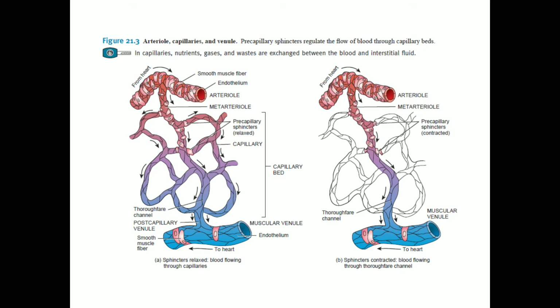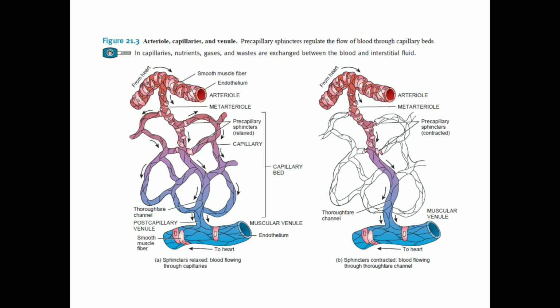You can see the passage is the thoroughfare channel when the sphincter muscles of the capillaries are contracted. You can see the blood can still flow through the system of a channel called the thoroughfare channel. Arterioles play a very important role in regulating the blood pressure or the blood flow from the arteries into the capillaries. They regulate a phenomenon called resistance, which is the opposition of the blood flow. Because of this, the arterioles are called the resistance vessels.